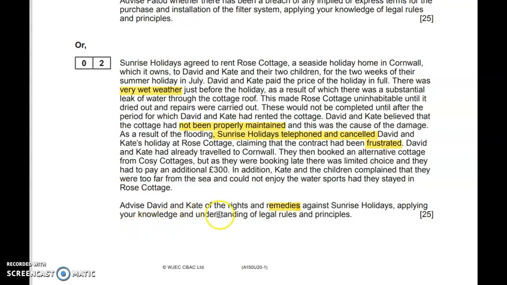Probably this question where it's asking you the rights and remedies makes a bit more sense when you recognise that frustration is potentially in play here, because really the question was wanting you to look at the rights and remedies for the potential breach, whether it's an actual breach or an anticipatory breach, and also whether the contract can be set aside as a result of the frustration because it can't be performed, whether David and Kate can get any deposit back, and whether they can get any further payments.